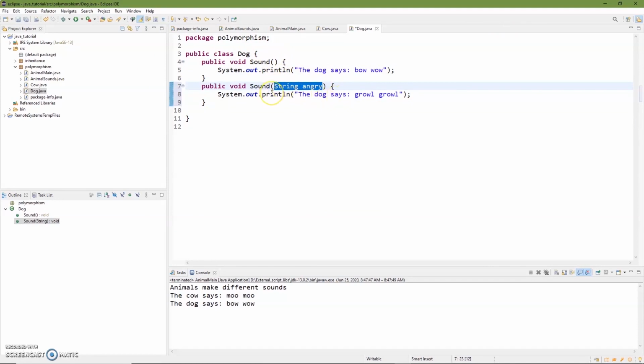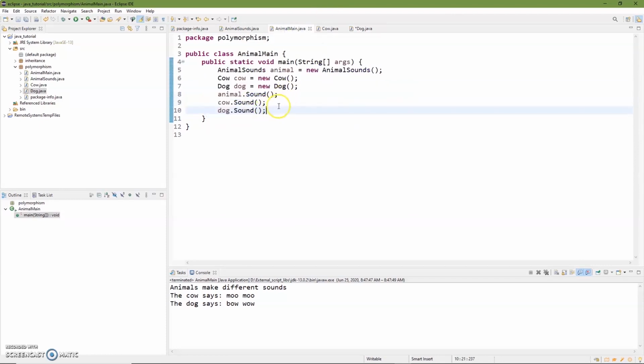Now at this point, you should note that what if it's a happy dog? I would have to add an if-then. If the string angry said happy, then we'd print happy or something else. But we're just keeping it simple. So we've entered another sound identical to the first, but we've added string angry to it. And this one's going to print out the dog says growl growl.